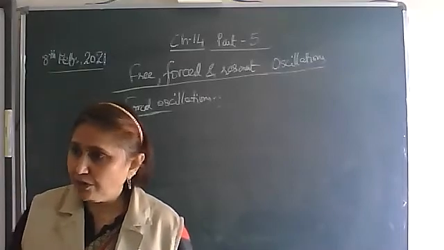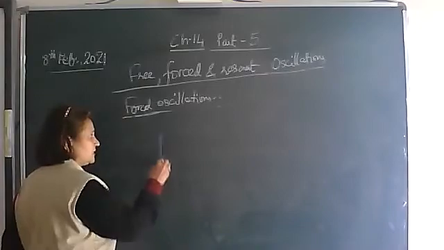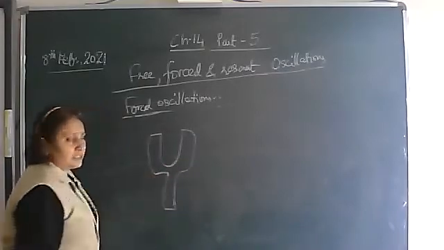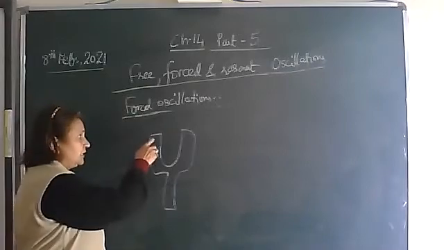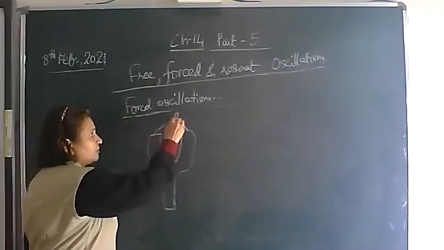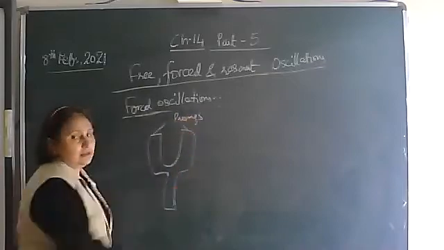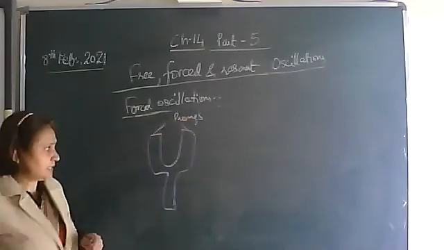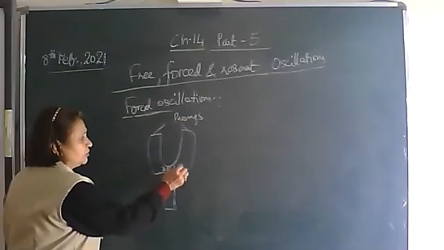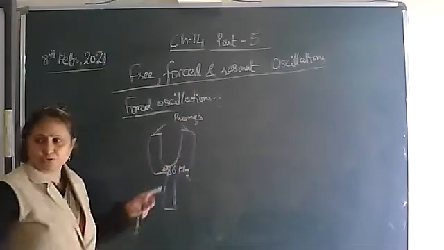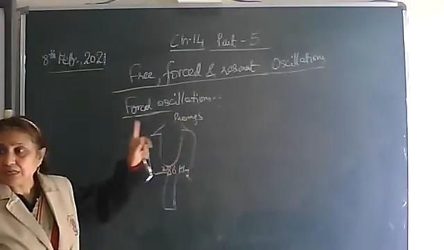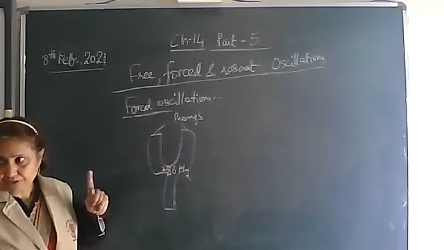Have you seen a tuning fork? It's shaped like this. In class 9 also, I had shown you in the lab. This is the tuning fork. When the prongs are hit against a rubber pad, these prongs will oscillate with their natural frequency. Something is written over here, we have seen 286 Hz, 320, 450, anything written. These prongs will start vibrating with their natural frequency.